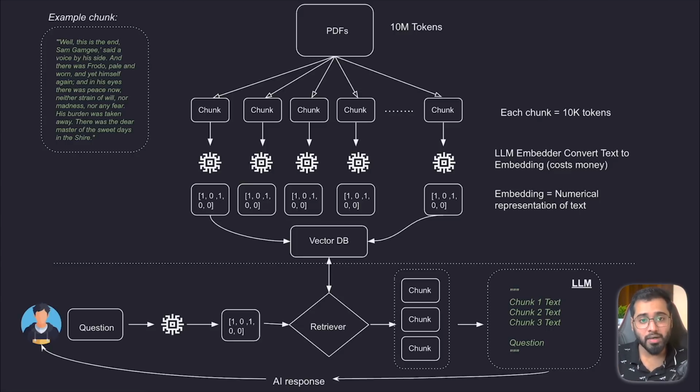Let's deep dive into the first section of this workflow, where we're going to be converting all of these documents and text into a certain format and storing all of that in the vector store. In the flowchart, you can see that there is a PDF that is insanely big. In other words, this is 10 million tokens long. If you do not know what tokens are, let's first understand that. So what is a token?